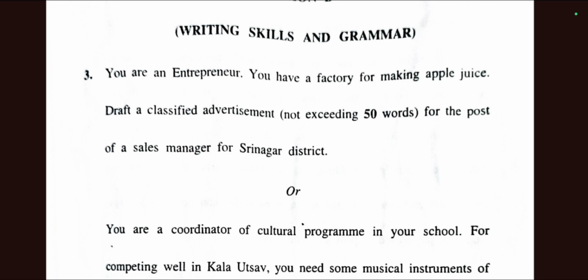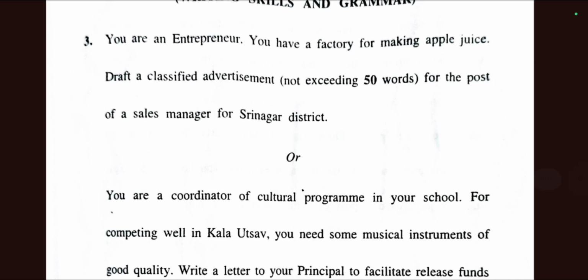Do not write essay-type things in it, just a very simple advertisement, as the examiner expects, and it is only of 4 marks. Assume yourself to be the entrepreneur while reading the question. Know what you are asked to do in this advertisement, and then you can answer it better and follow the pattern. Whatever the correct pattern is, just follow it.